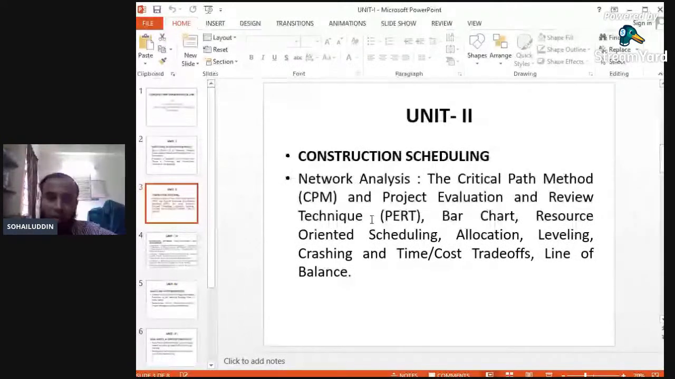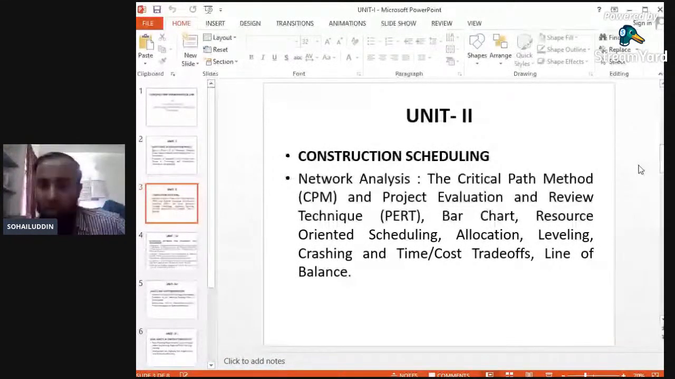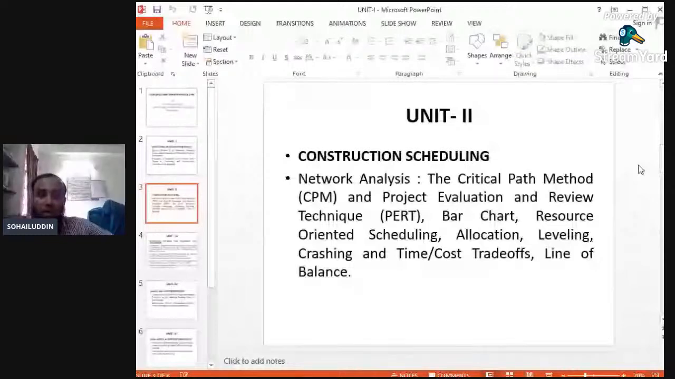This critical path plays an important role. We have to maintain that path, which is called the critical path, the shortest route, in which we will complete the project in fewer days without hampering the quality of the construction work, without hampering the cost, or the various other aspects of the construction project, within the stipulated time.